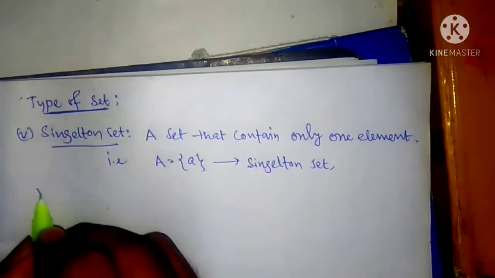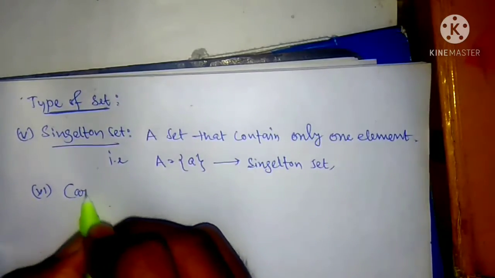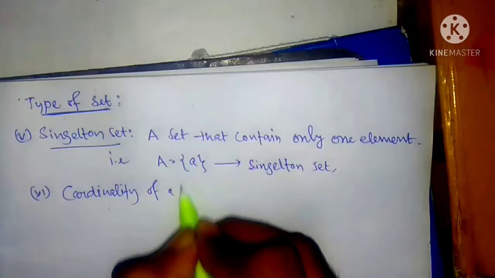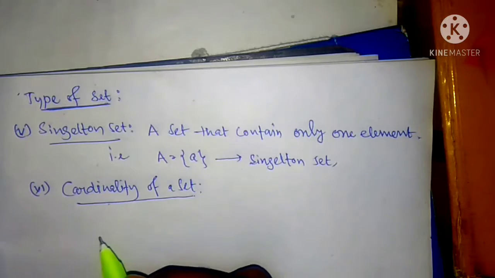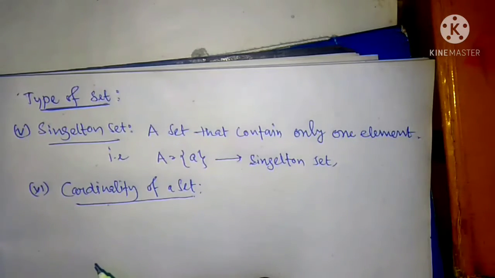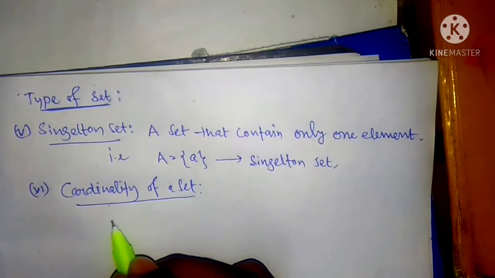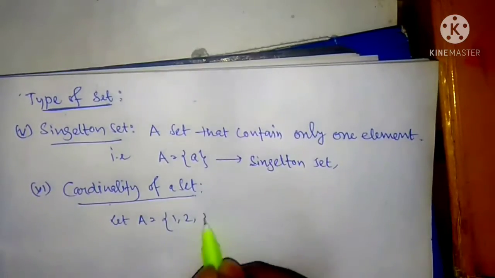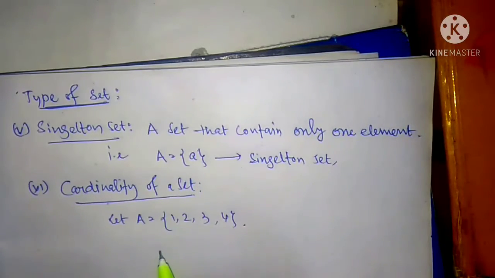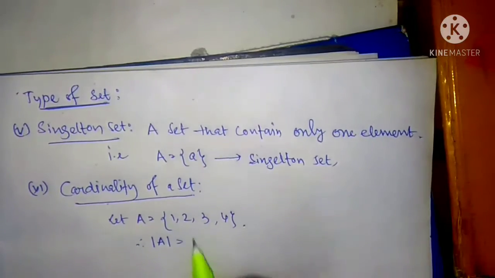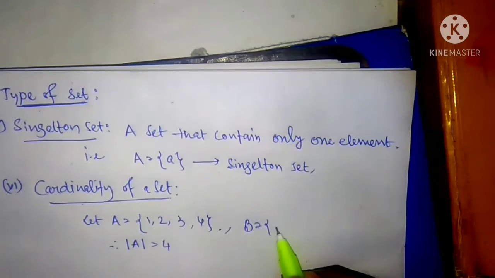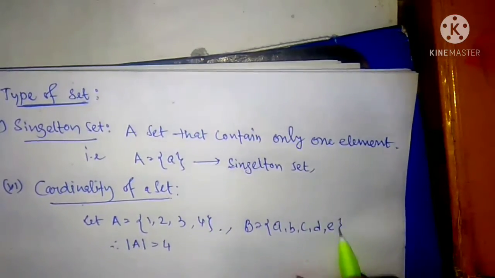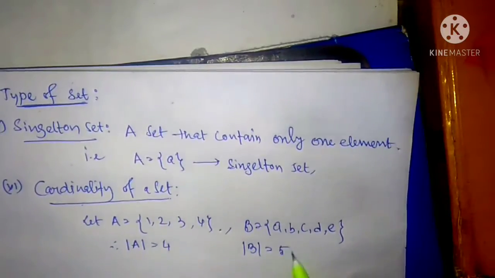Next type is cardinality of set. What is cardinality? Let's take an example and then I will clarify what cardinality is and how it works. So let's take an example. The cardinality of that particular set A is the number of elements of the set. That is, we define cardinality of A equals 4. And another example. So the cardinality of B is 5.